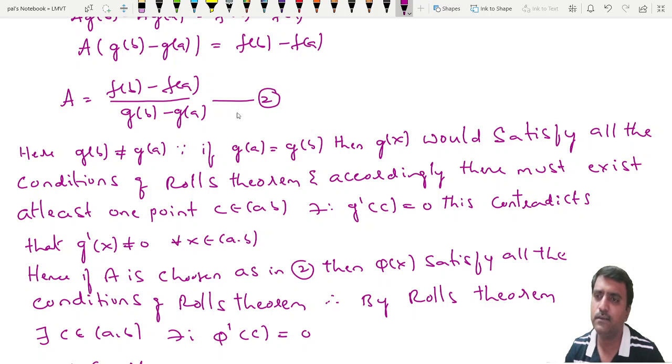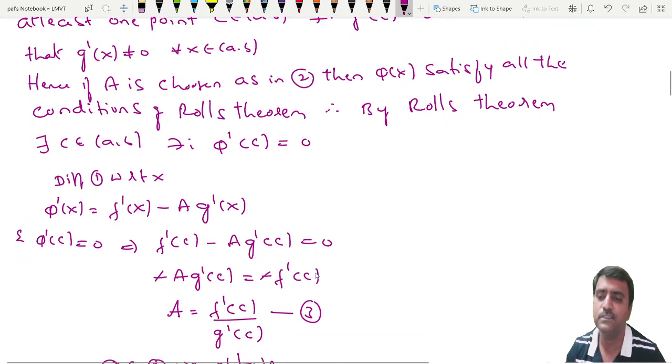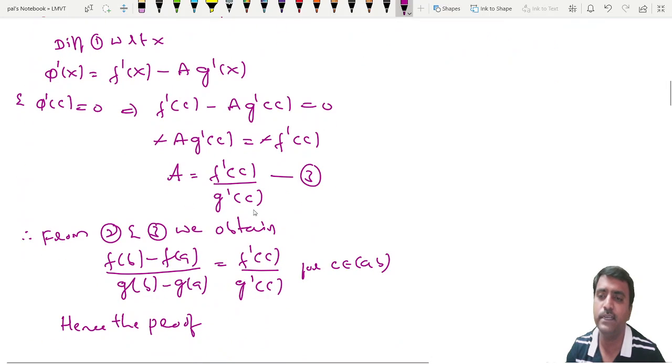Suppose we choose the value of a as in equation 2, then phi of a is equal to phi of b. Phi of x is already a continuous and differentiable function, and with phi of a equal to phi of b, it satisfies all the three conditions of Rolle's theorem. So according to Rolle's theorem, there must exist c belongs to (a, b) such that phi dash of c is equal to 0. What happens if phi dash of c is 0? f dash of c minus a into g dash of c is equal to 0. So a is equal to f dash of c by g dash of c.